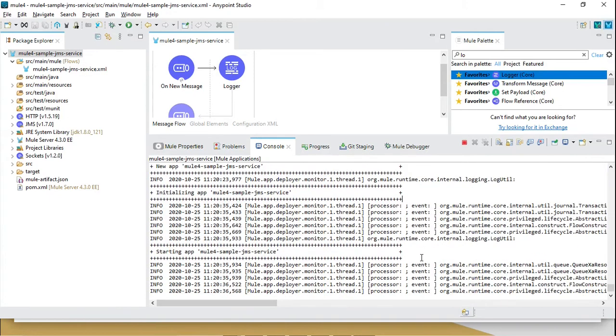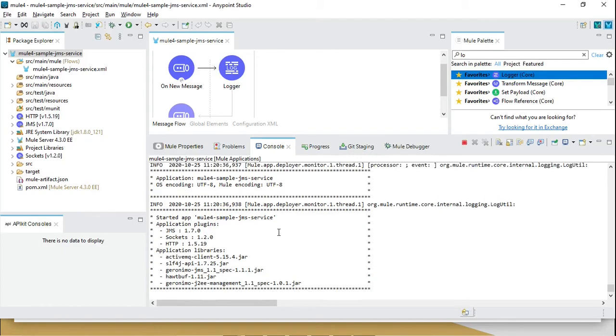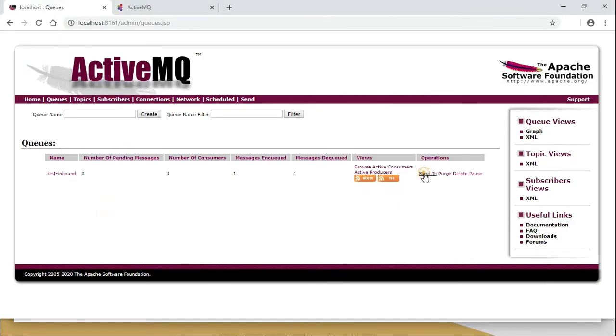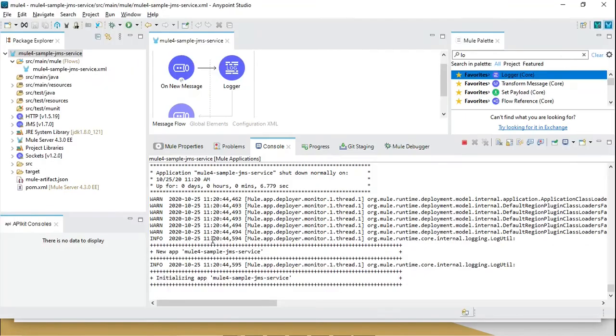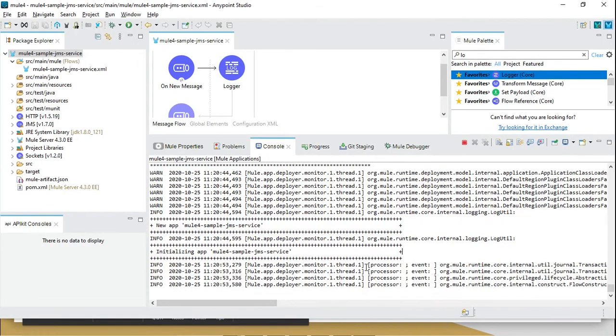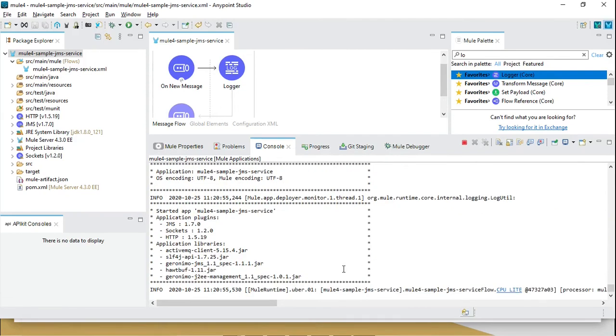Let's publish one message again. Hello. Sorry, I published the message earlier. So now you can see that I published this message hello, and the Mule application received that message as well, hello.